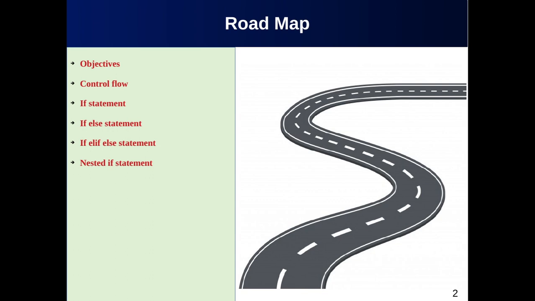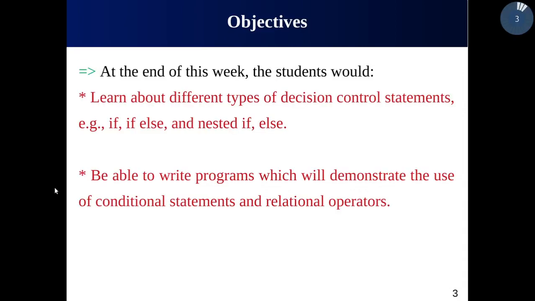At the end, we will focus more on the decision control flow. Inside decision control flow, we have different statements like the if statement, if else statement, if elif else statement, and nested if statement. So let us start with the objectives.